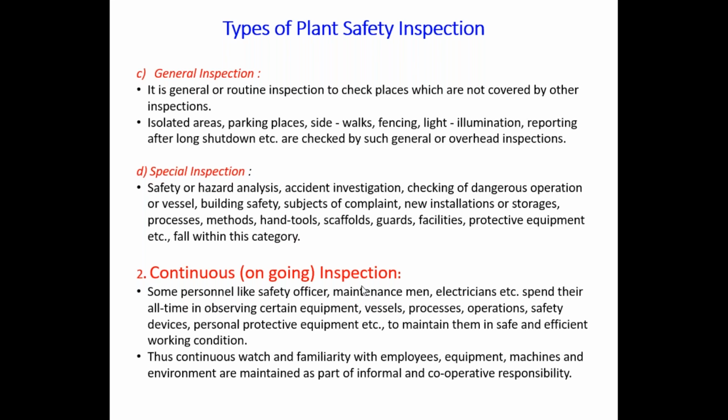Thus, continuous watch and familiarity with employees, equipment, machines, and environment are maintained as part of informal and cooperative responsibilities, right?